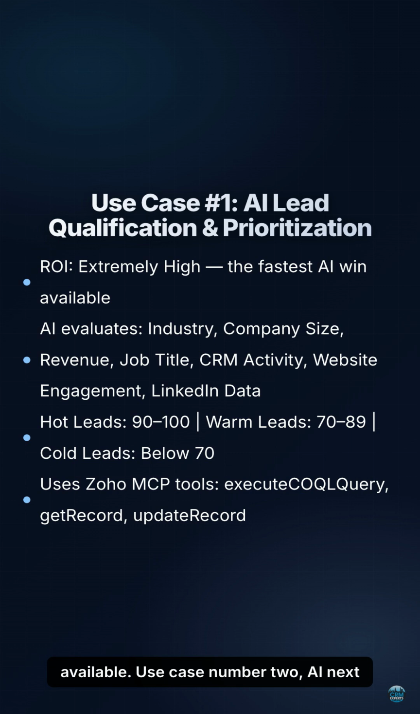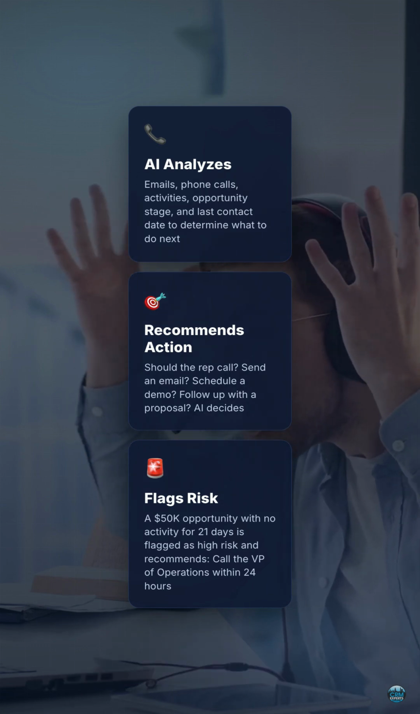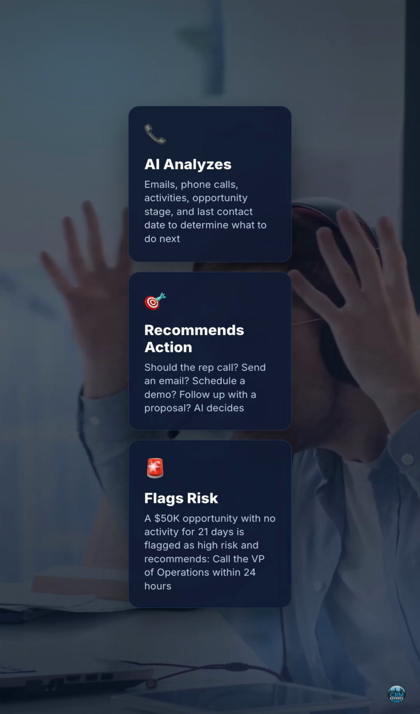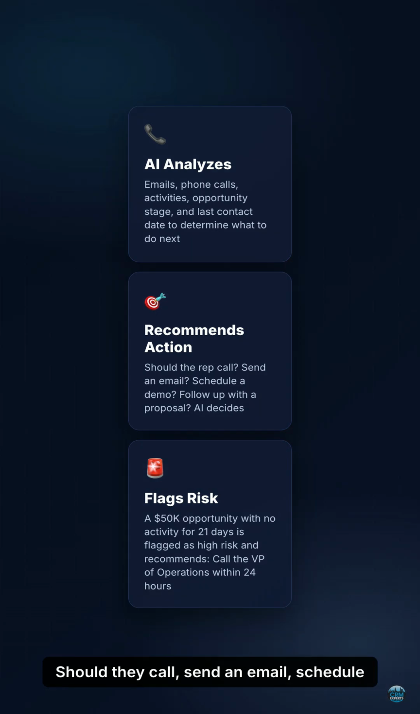Use case number 2. AI Next Best Action Agent. ROI is extremely high. A common problem in sales is that reps simply do not know what to do next. Should they call? Send an email? Schedule a demo? Follow up with a proposal? AI can analyze emails, phone calls, activities, opportunity stage, and last contact date, then provide a recommended next action.